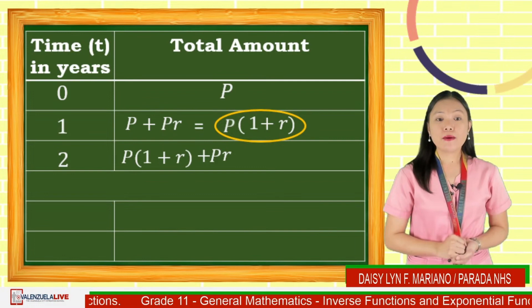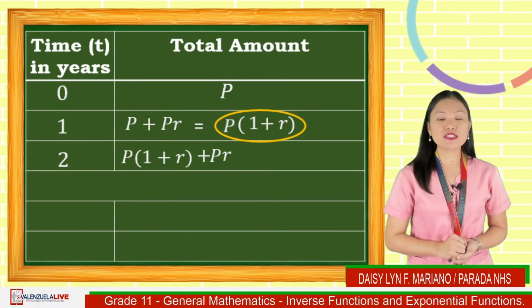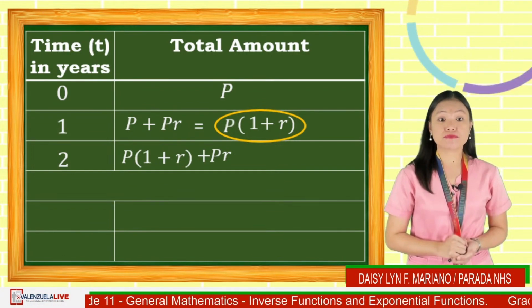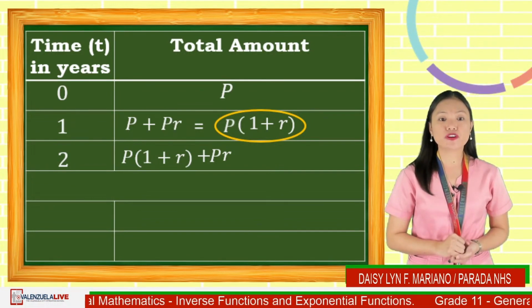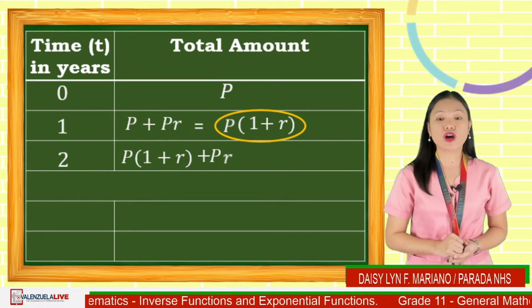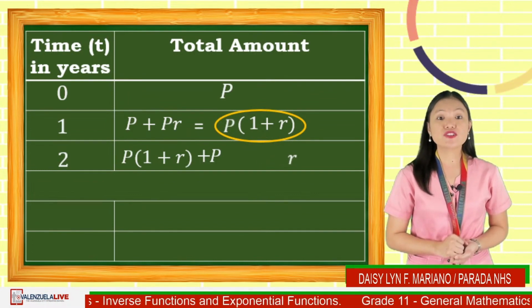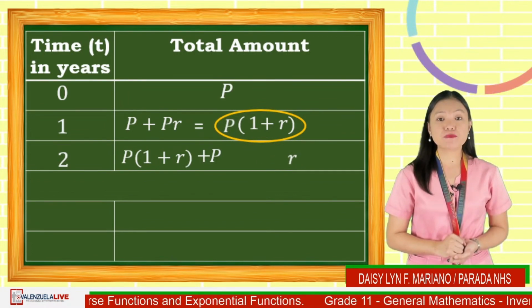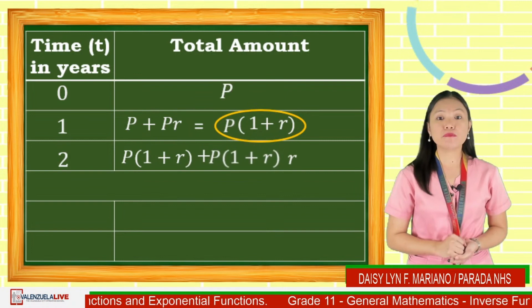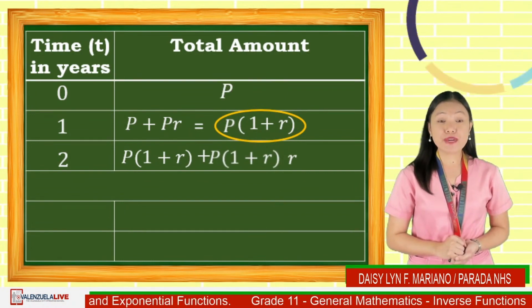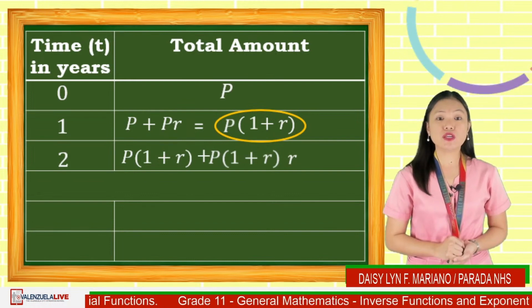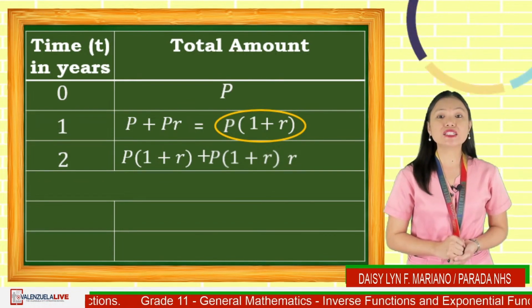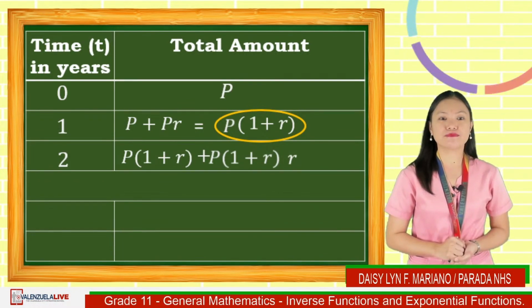So we have p times the quantity 1 plus r plus pr. But the principal that we are referring to for this year is the total amount of the previous year. So, we rename p as p times the quantity 1 plus r. So, we have p times quantity 1 plus r plus p times quantity 1 plus r times r as the total amount for this year.